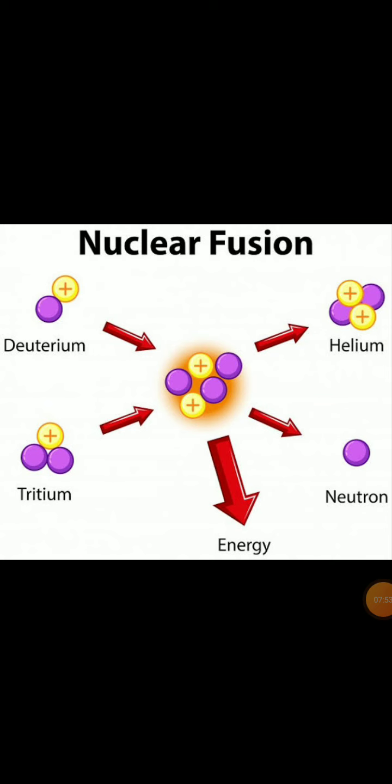There are two lighter nuclei. One is deuterium and another one is tritium. We have studied about this in standard 9. Recall it. We have learned that deuterium and tritium are isotopes of hydrogen. Is it correct? Both are isotopes of hydrogen. So they are lighter nuclei. When they fuse together, they form helium. And at the same time, a neutron is released and a high energy is also released. So this is fusion.